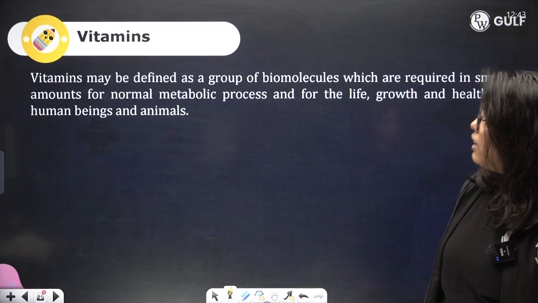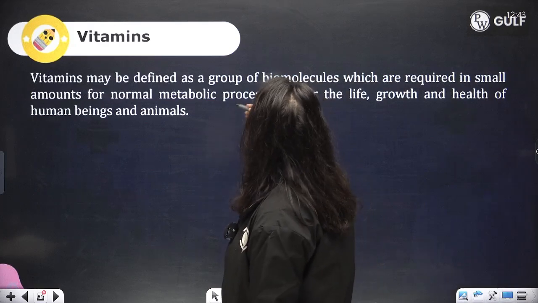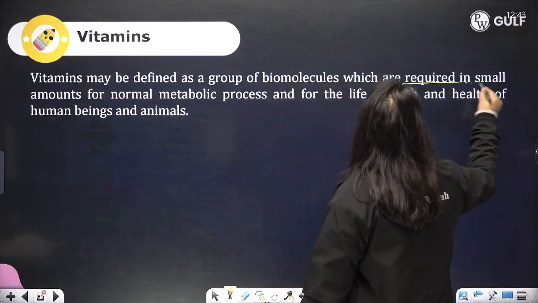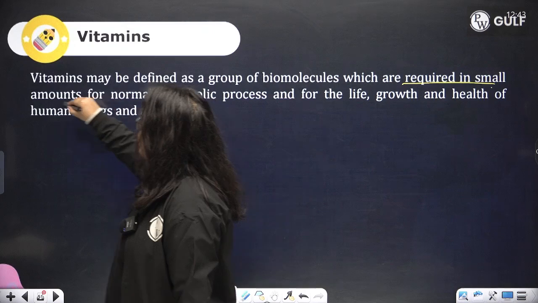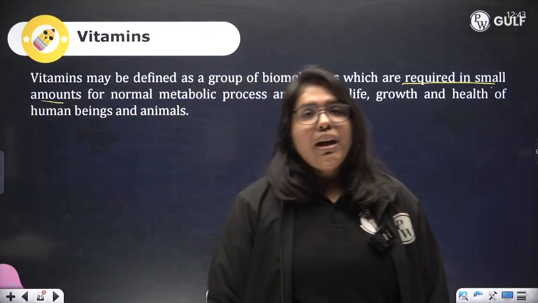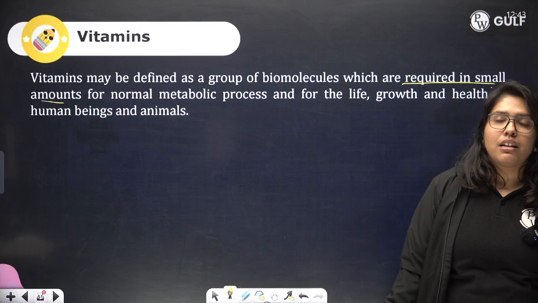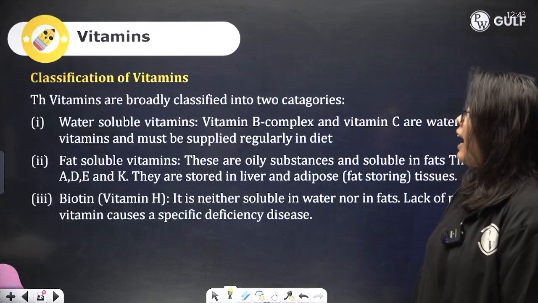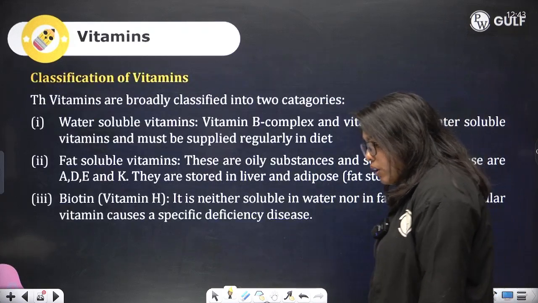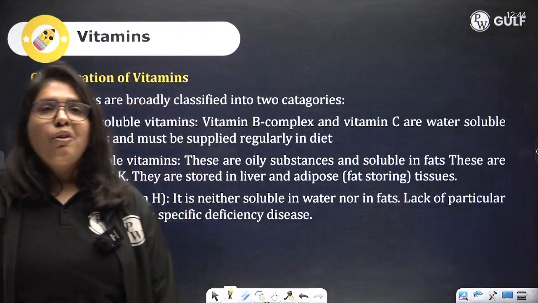All right, other than the hormones, we have vitamins, and these are defined as a group of biomolecules that are required in very small quantities. That is, vital amines are nothing but vitamins. They are again of three types. One is water soluble, one is fat soluble, and the other is neither soluble in water nor fat.